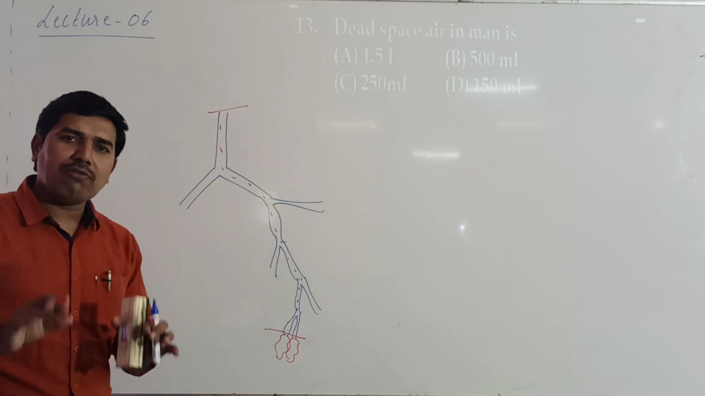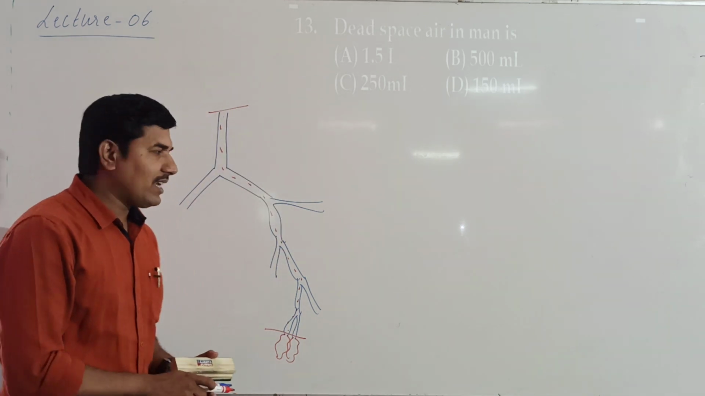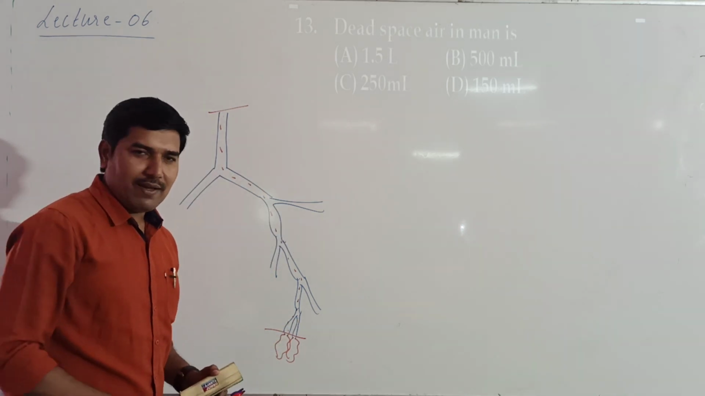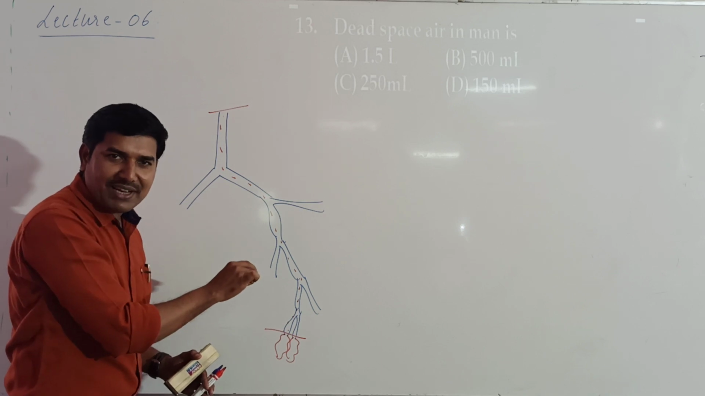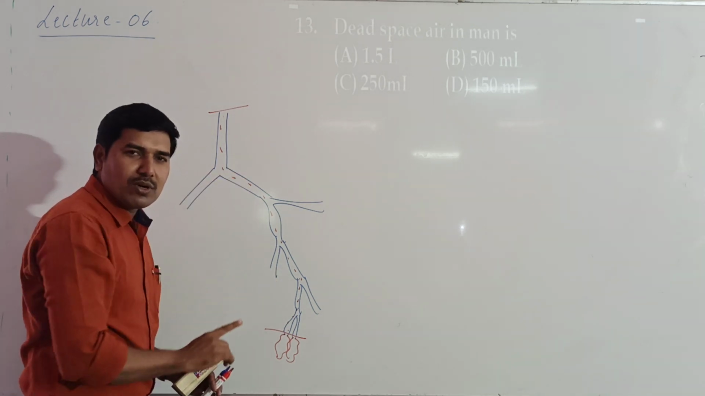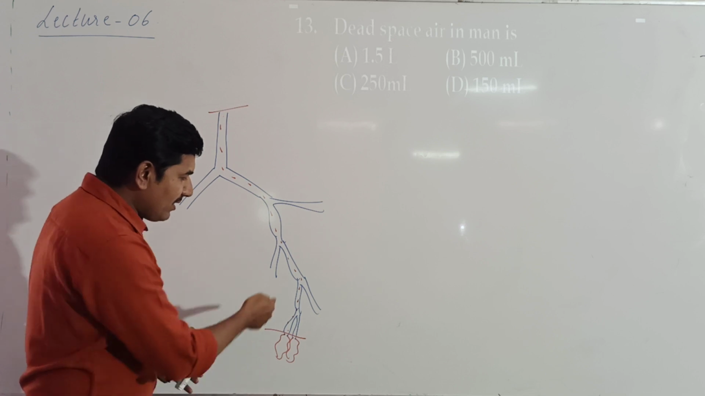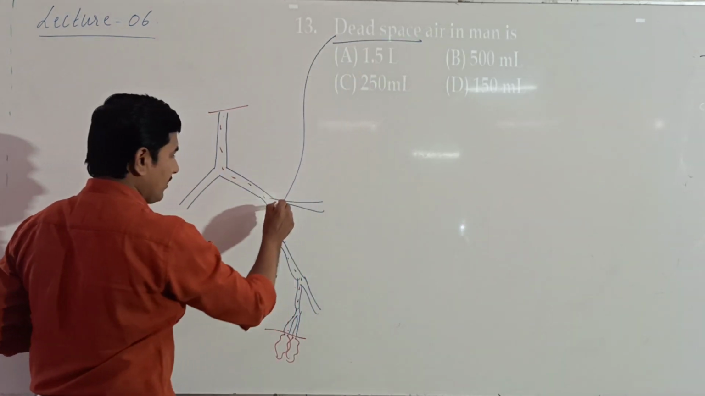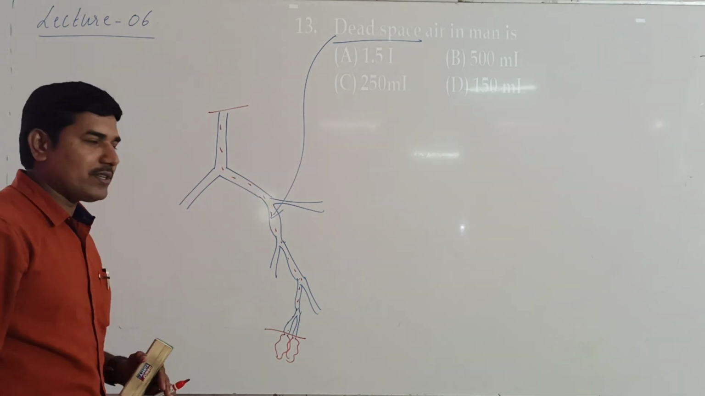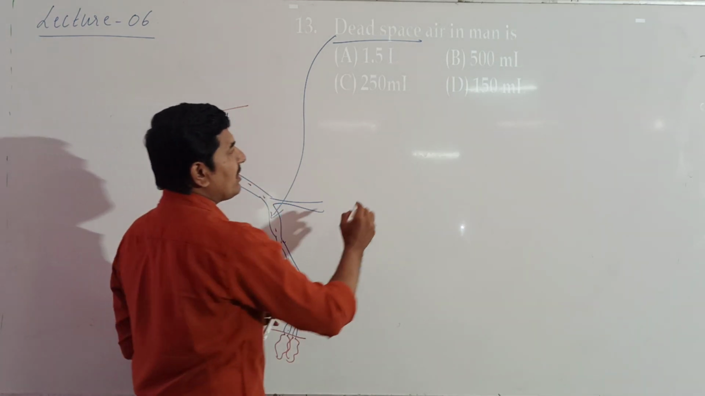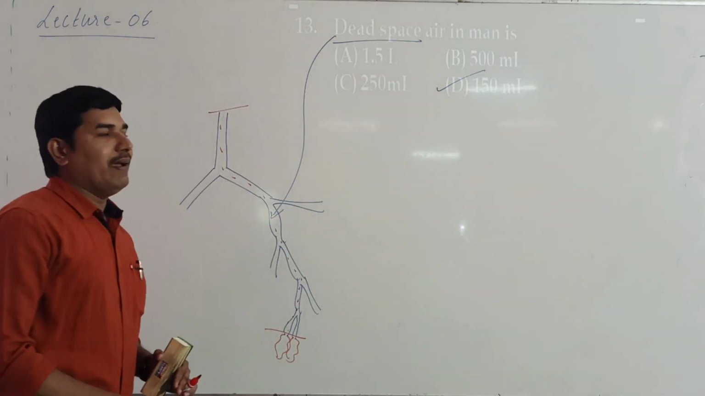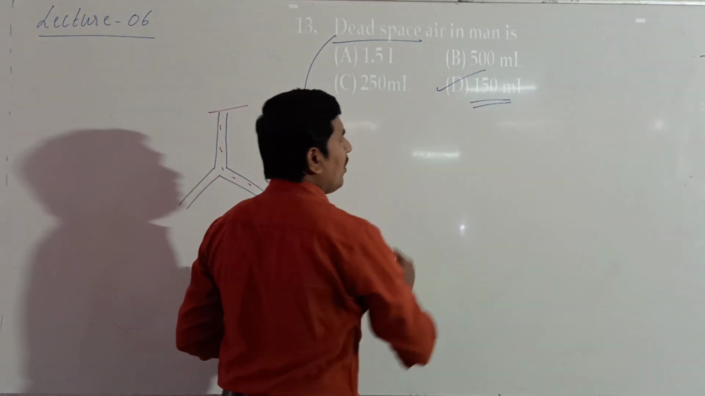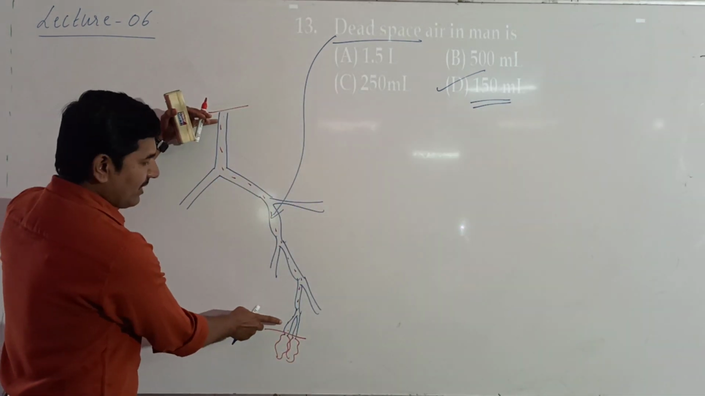Here air is always present, and this air neither goes out nor enters into the alveoli, because this is the air passage tube, and in these bronchioles there will always be air, and this air is said to be what? Dead space. So this is what is a dead space. And what is its volume? Its volume is 150 ml. So that's why the dead space volume is 150 ml of air will always remain.